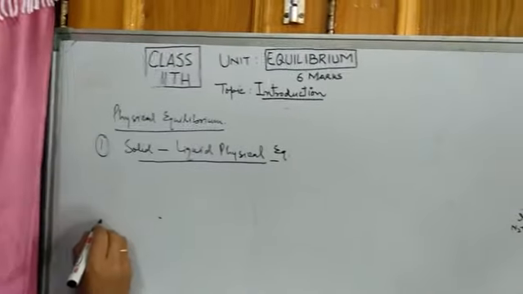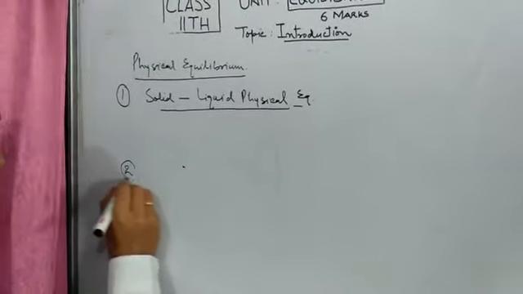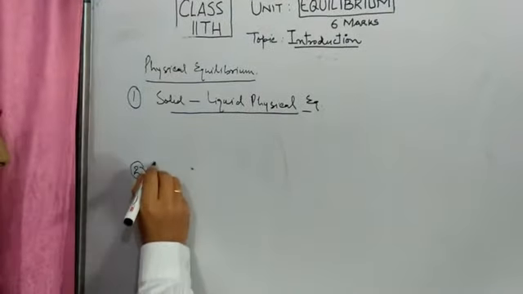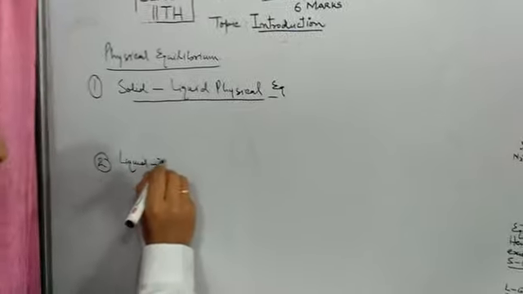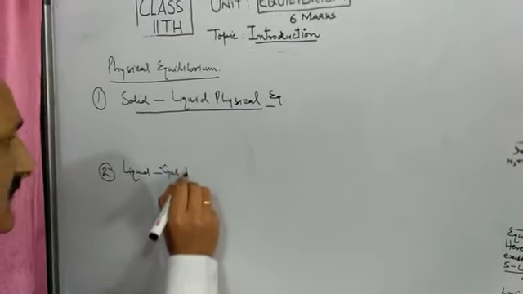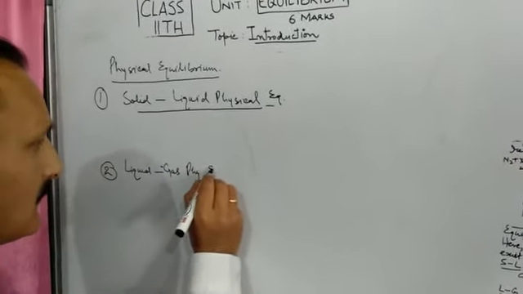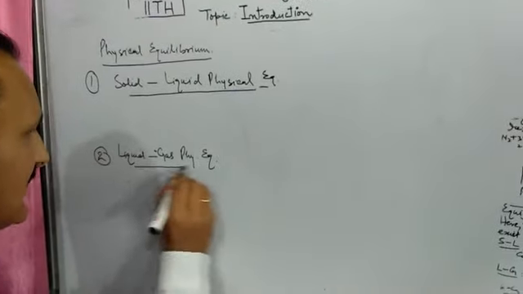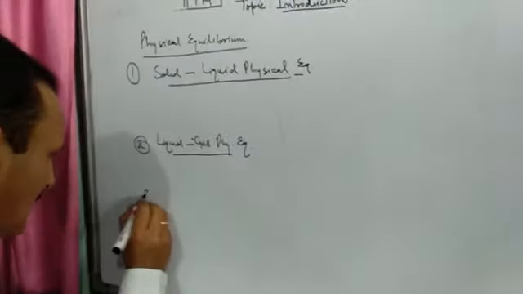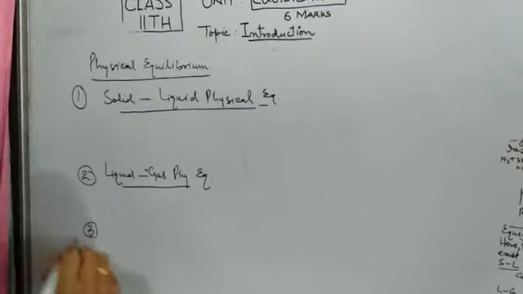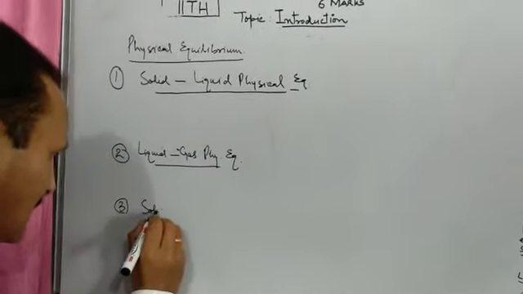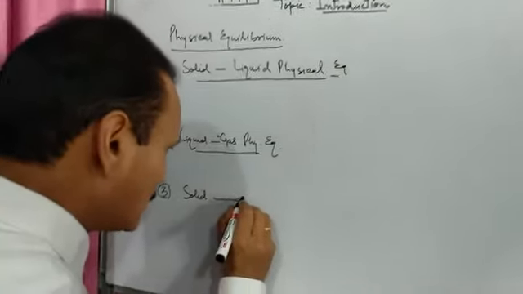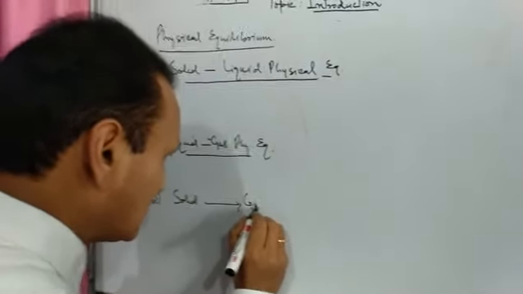Then another type in this category will be liquid gas physical equilibrium, and then we can have another type of physical equilibrium, that will be change of solid directly into gas equilibrium.